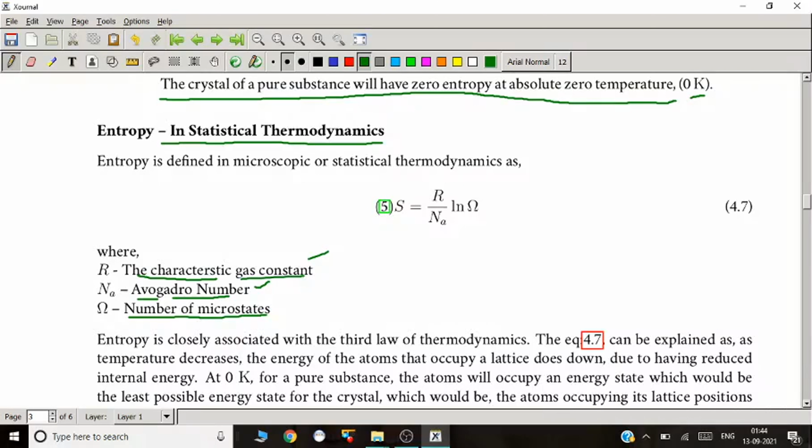So we all know that as temperature decreases, from the definition of entropy, dS is equal to delta Q by T. We have seen that Q is also a function of temperature gradient.